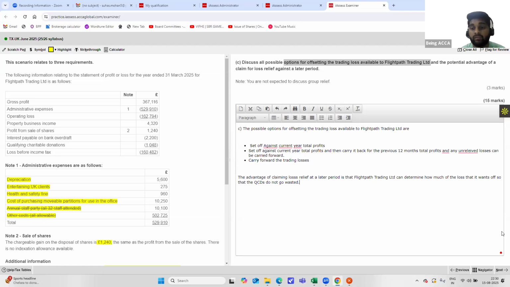As we have seen earlier, the company has made QCDs of £1,048, but because it has set off the losses against the current year total profits, it will not be able to set it off. But if you carry forward, you can determine how much of the loss that you want to set off. Based on that, you can claim that much amount of loss for that period and the other can be carried forward. So this is an advantage. So for writing all of these options, you get 2 marks, and for the other option over here, this answer you'll be getting 1 mark. With this, you'll be scoring a total of 3 marks.